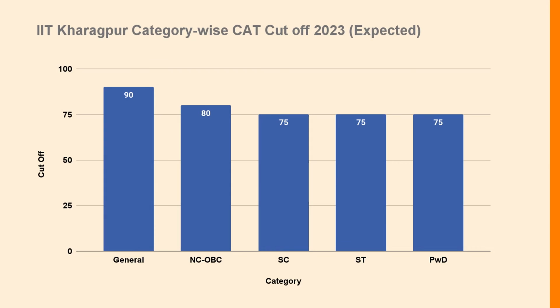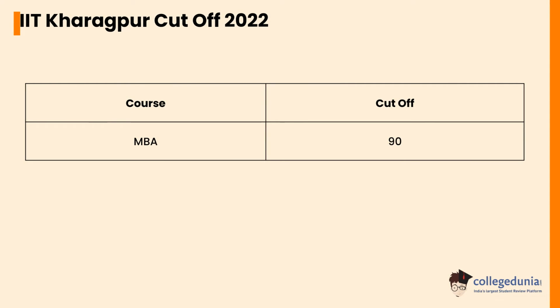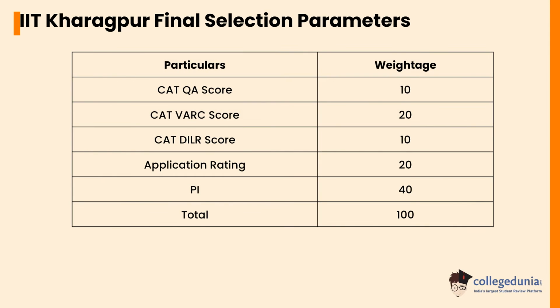Let's check the IIT Kharagpur category-wise CAT cutoff 2023. The general category expected cutoff is 90, the NC/OBC expected cutoff is 80, and the SC, ST or PWD category expected cutoff is 75. Let's check the IIT Kharagpur cutoff 2022. For the MBA course, the cutoff was 90. Let's check the IIT Kharagpur final selection parameters. The CAT QA score carries a weightage of 10%, CAT VARC score 20%, CAT DILR score 10%, application rating 20%, and PI 40%.